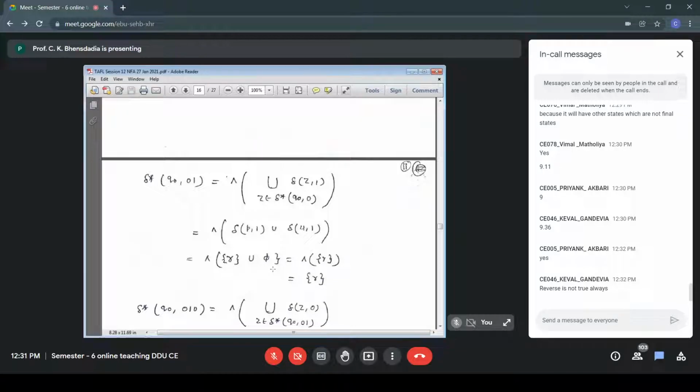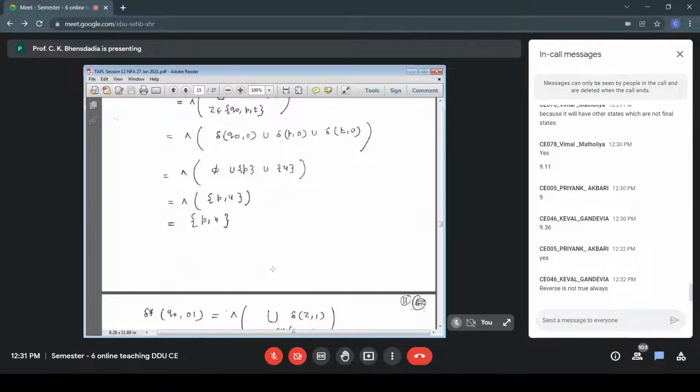So we require to compute delta star Q0 0 1. Below part, last line, we need to compute delta star Q0 0 1. To compute delta star 0 1 0, I need delta star 0 1. So we go to delta star 0 1.